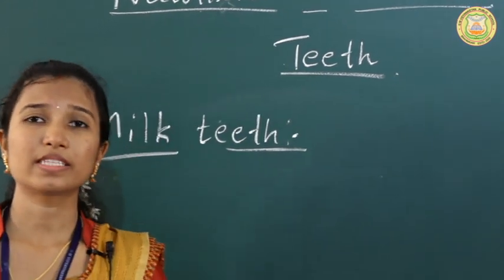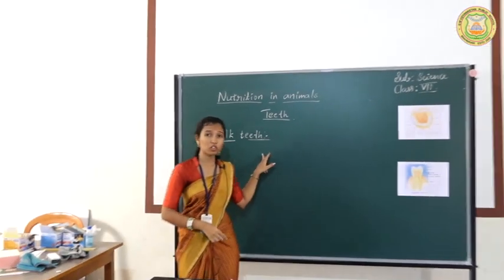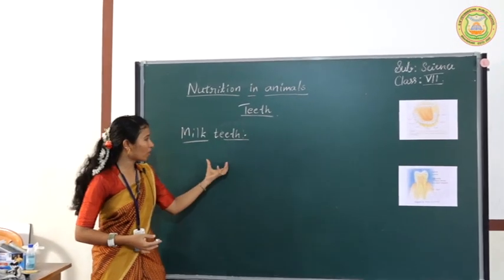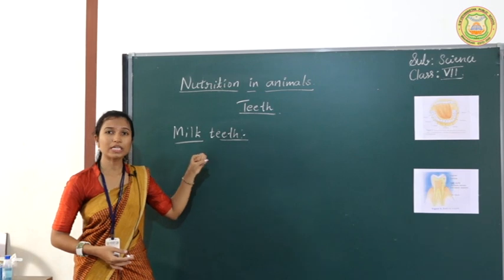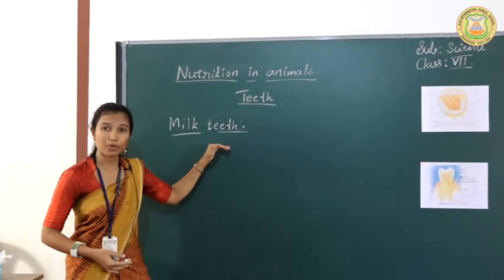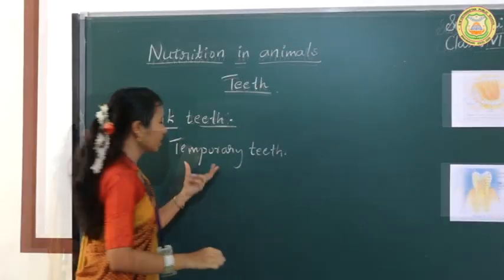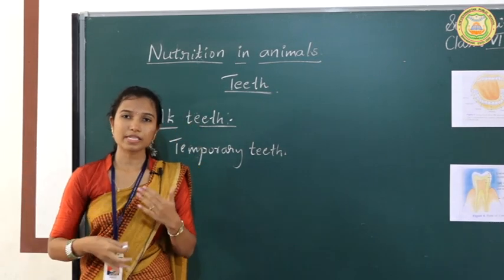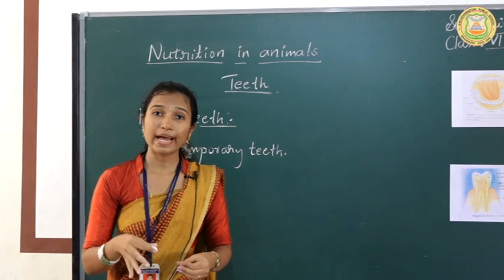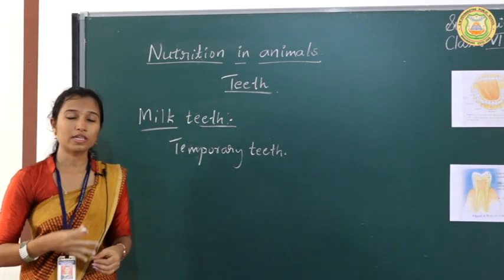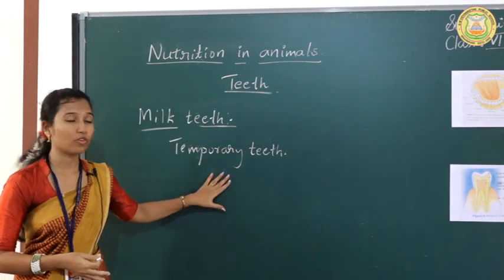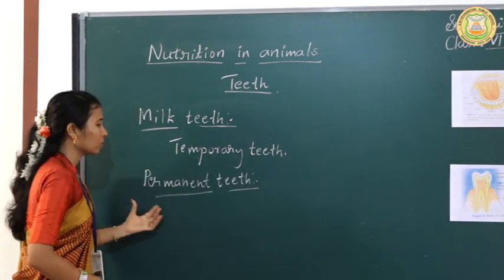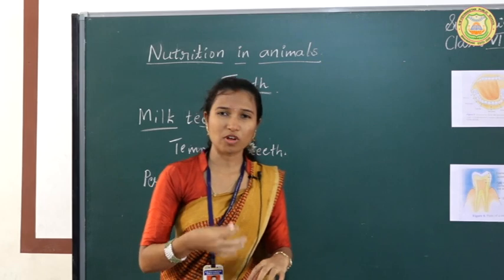So why is it called temporary teeth? Because at the age of 8 to 9, these milk teeth will start to fall off, and these are not the permanent teeth. That's why they are called temporary teeth. When these milk teeth fall off from the mouth, another set of teeth will start to grow in that place, and the set of teeth that grow in the place of milk teeth are called permanent teeth. And usually these permanent teeth will not fall off.